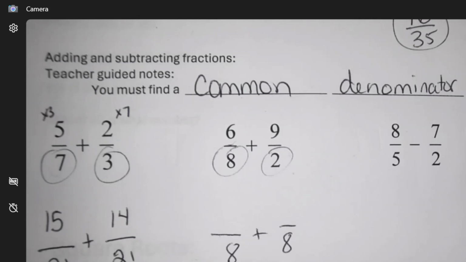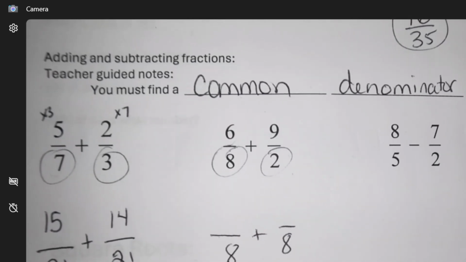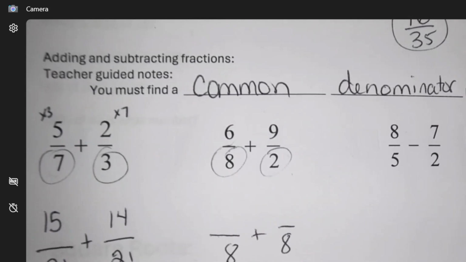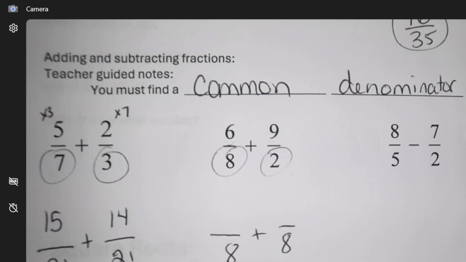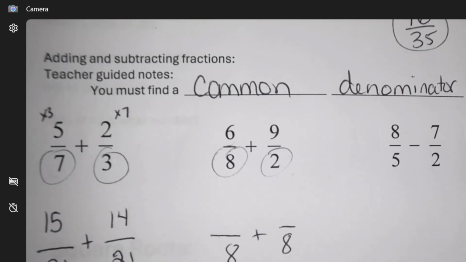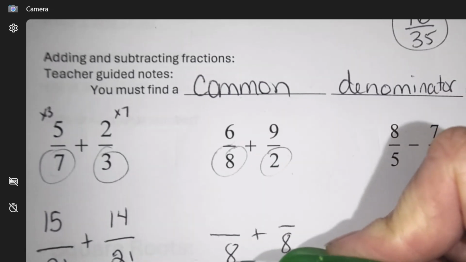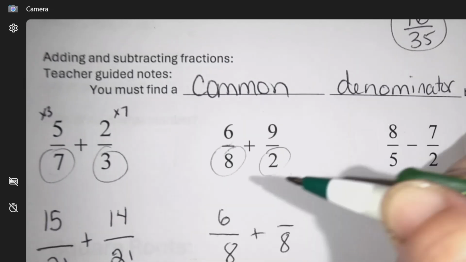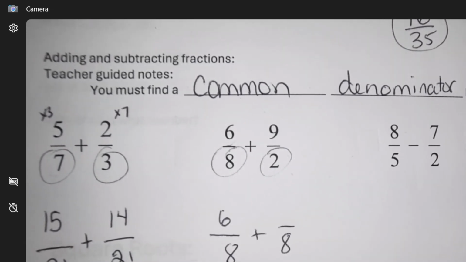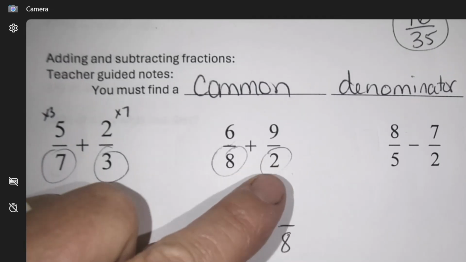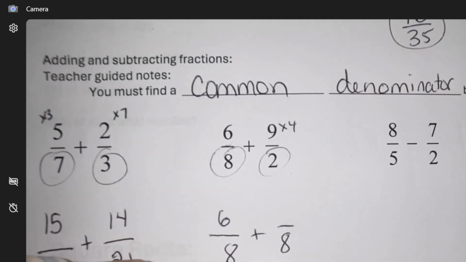Okay, is it wrong to pick 16? No. It won't, but in a future math course, if we have to worry about reducing, we're going to have to do that. Okay, so I'm going to get you to start already thinking. Try to think of the lowest, lowest, lowest. So this first fraction had an 8, so I don't have to do anything to the top. 2 turned into 8 because I multiplied it by 4.